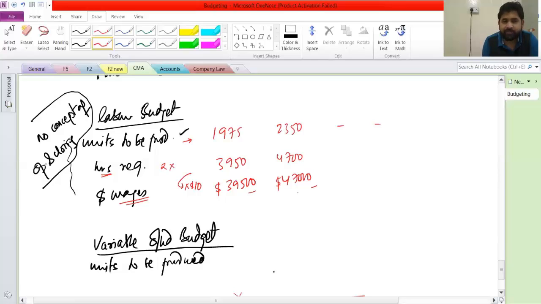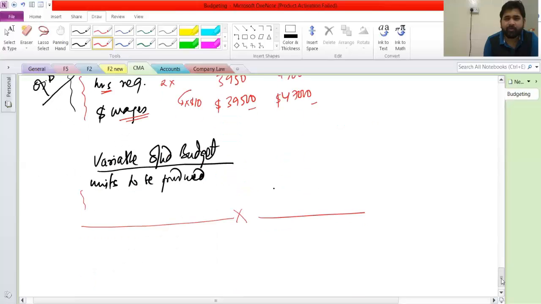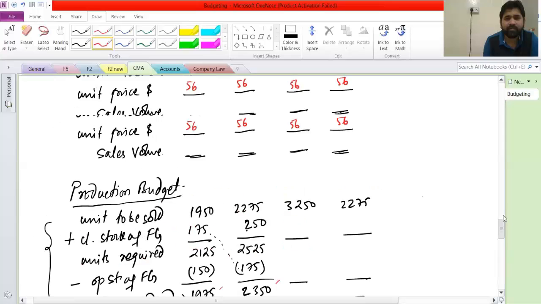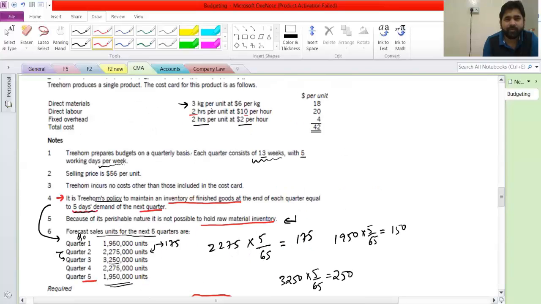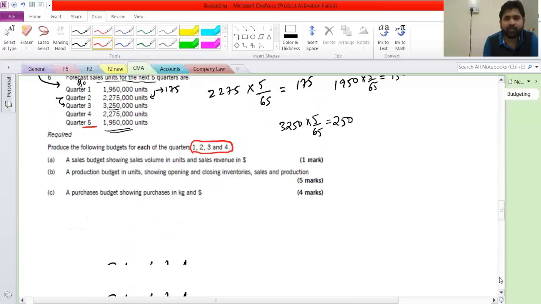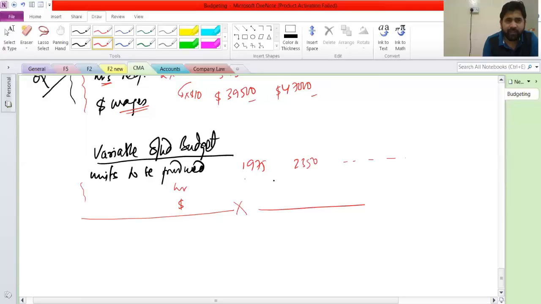Are we fine with this? Similarly, same thing is what we need to do for variable overhead, because here also, what do we have? See, first thing is how many units you want to produce. So I want to produce 1975, 2350 and so on. Then how many hours and what is the dollar value? Again, that you can get from here. Same question. See, 2 hours per unit, and this time the rate is also 2. So what you have to do is multiply this with 2. So that will give you 3950 and 4700, and then again multiply by 2.